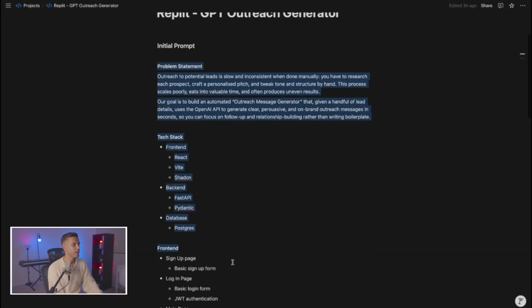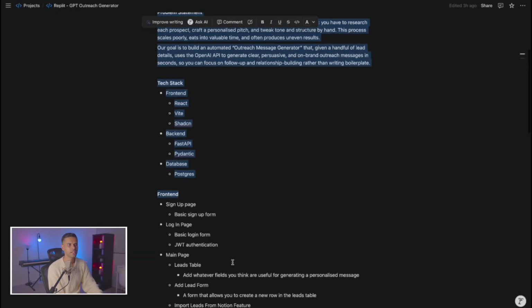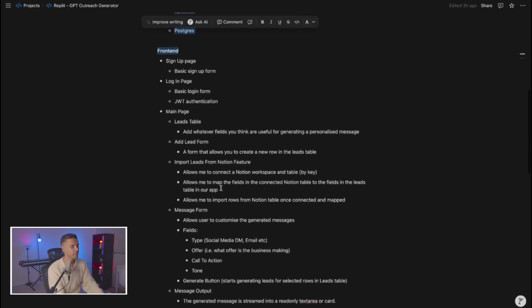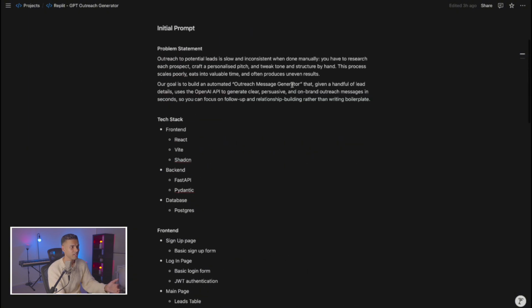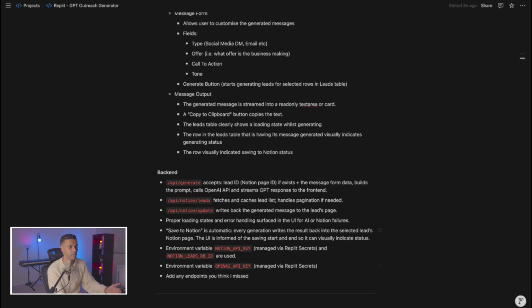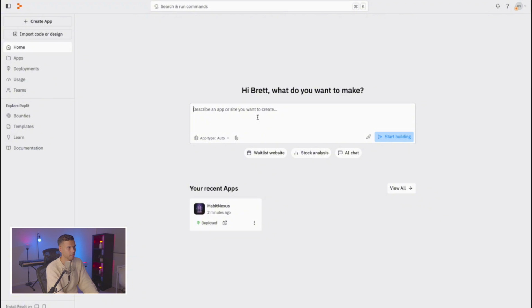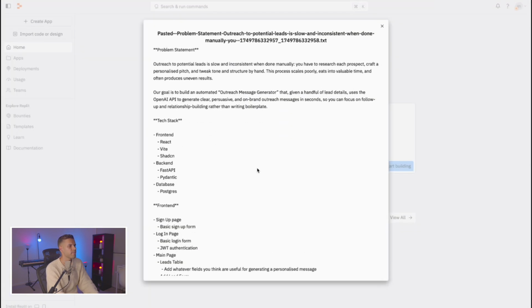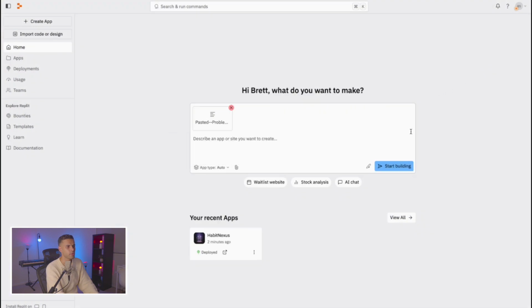Okay, this is the prompt I've prepared for the agent. It's a lot more detailed this time because I'm curious to see how it performs with a more technical prompt. I've added a problem statement, a tech stack, a front-end outline, some guidance for the back end as well. And yeah, curious to see how it does. Let's do it. All right, let's copy that in. There it is. Make sure everything's there. Yep. Okay. Nothing left to do except hit start building. Let's go.